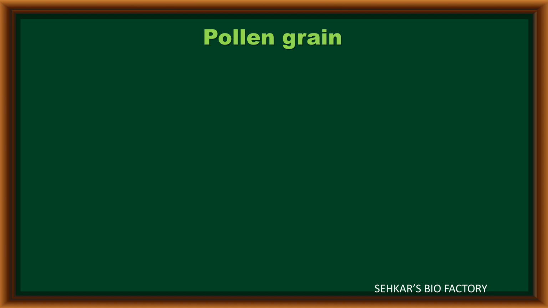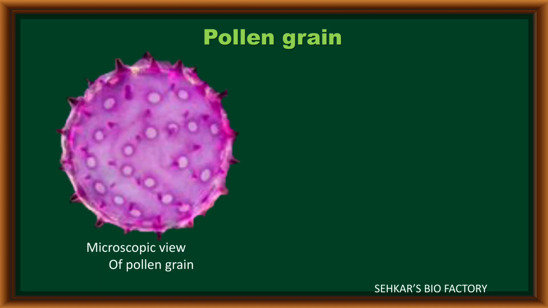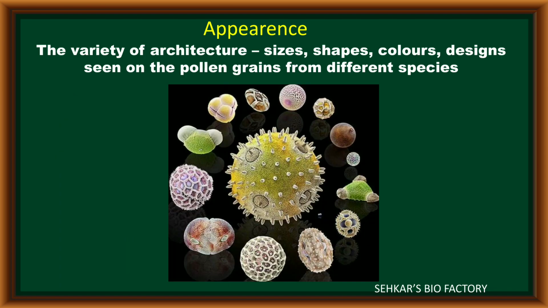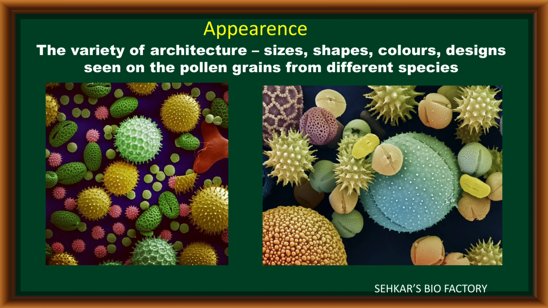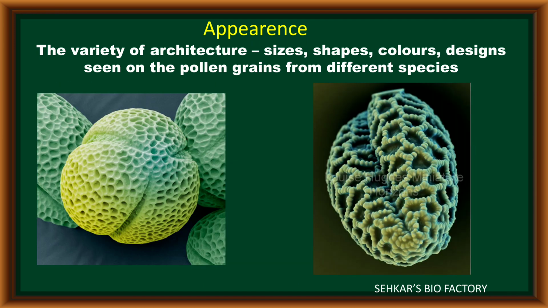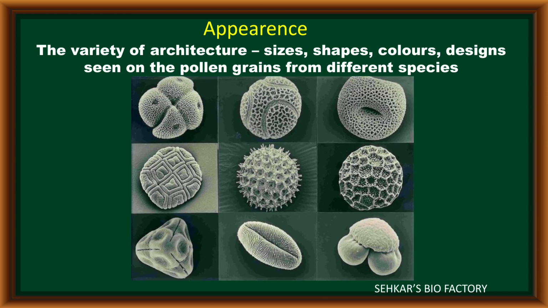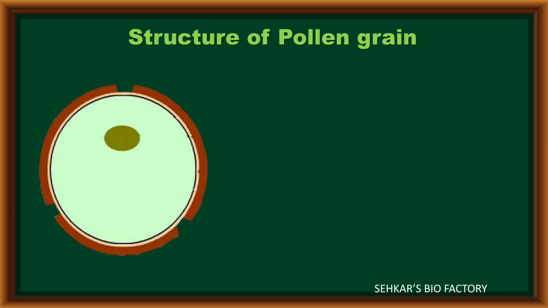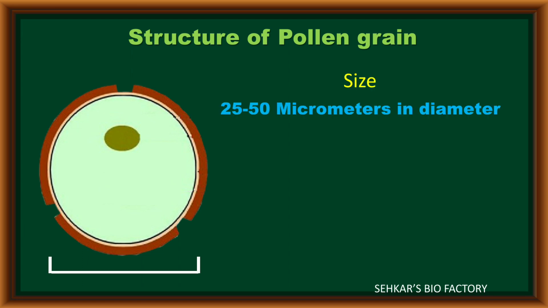Now, in the structure of pollen grain, this is the microscopic view of a pollen grain and it is a diagrammatic view. The main character of pollen grain is that a variety of architectures, sizes, shapes, colors and designs are present on the surface of pollen grains when observed under a microscope.